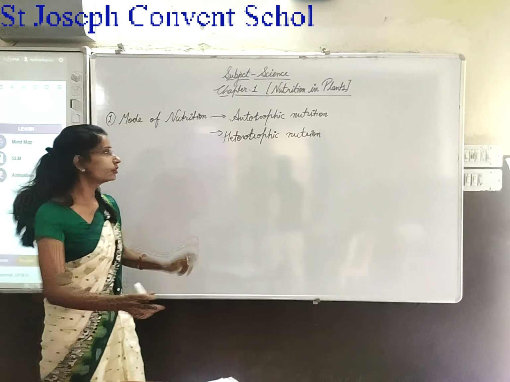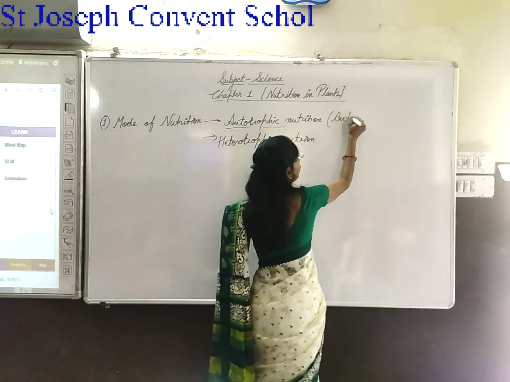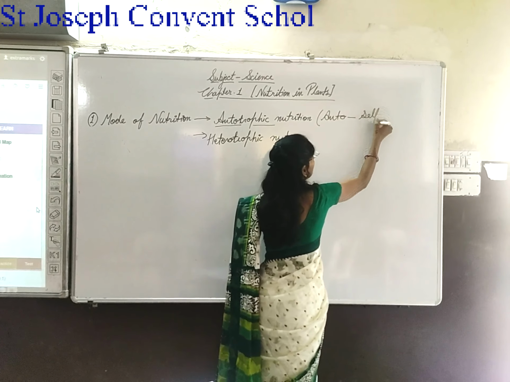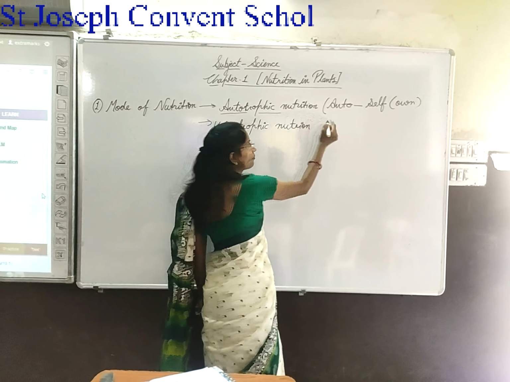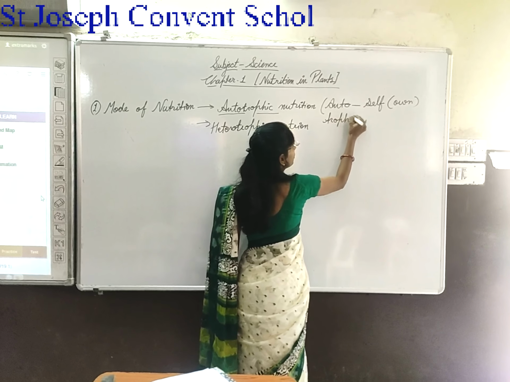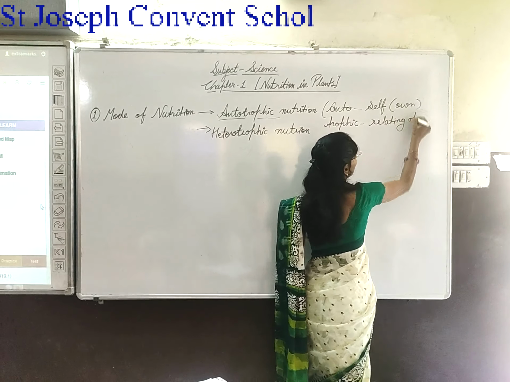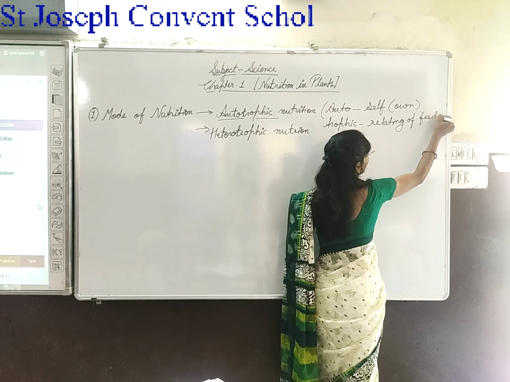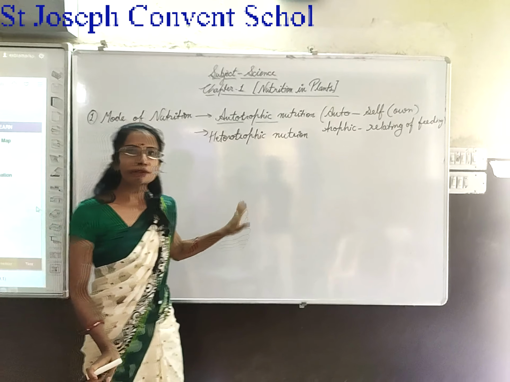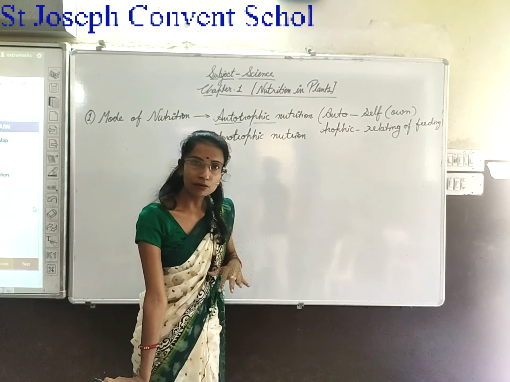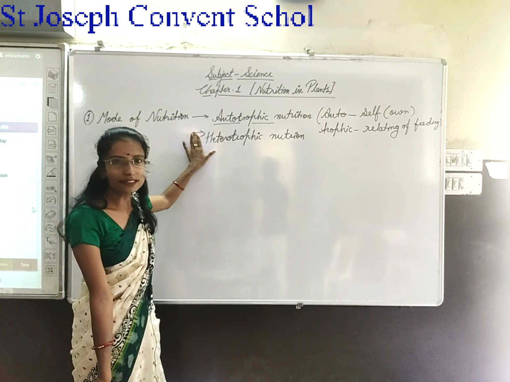What is autotrophic nutrition? In this name, auto means self, means own. And the second word is trophic, which means relating to feeding. The whole meaning is how the plants get their food, by themselves or by depending on others. Next topics we will discuss in the next class.